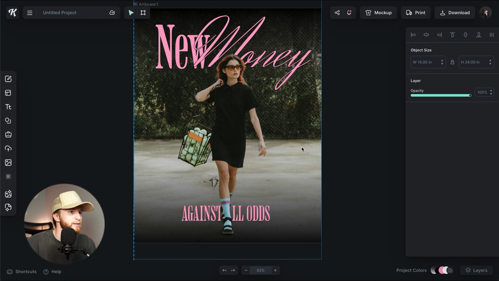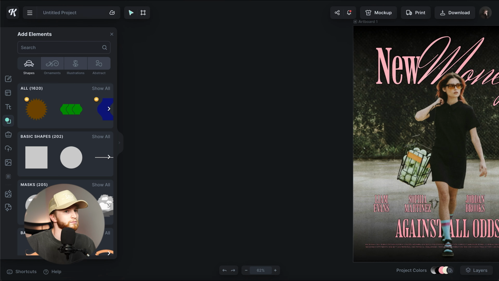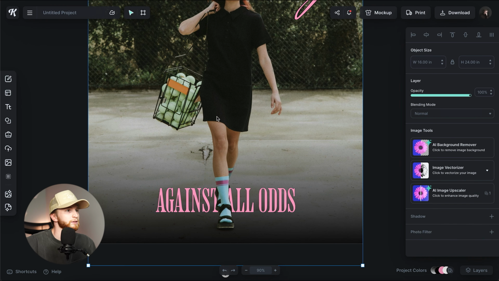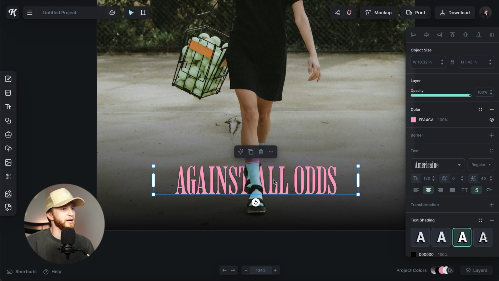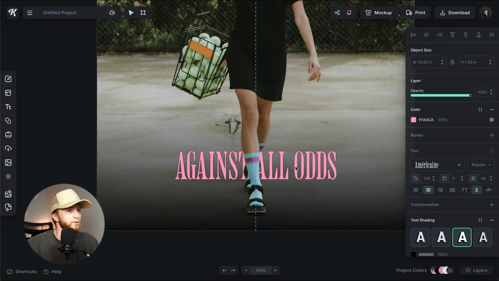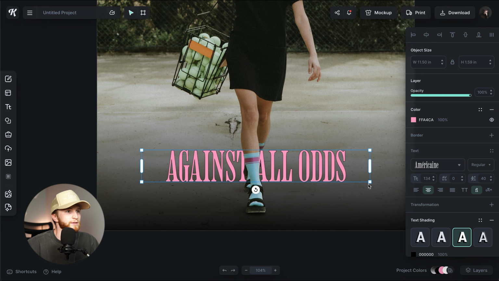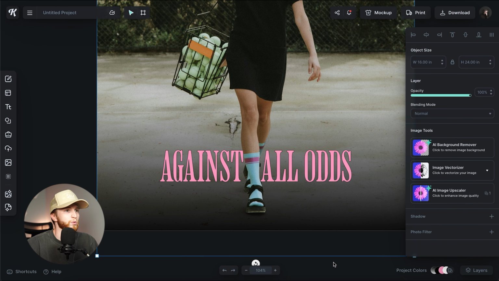Let's see if I move this up, if I give myself a little bit more space. Now, I love the idea of this text being behind her feet, but I want to make sure that it's readable. I think something like that is readable, but I could also go in here and add a space or two.